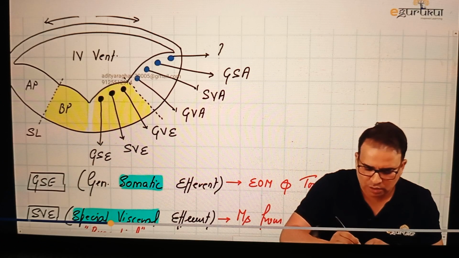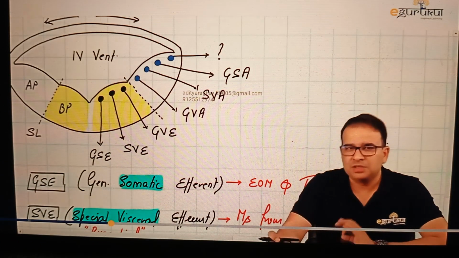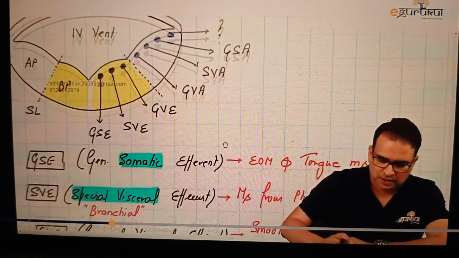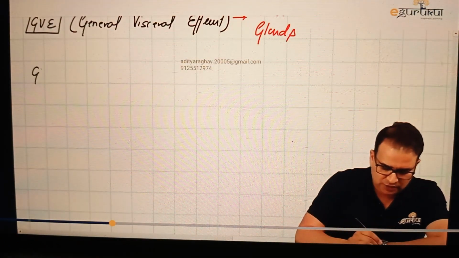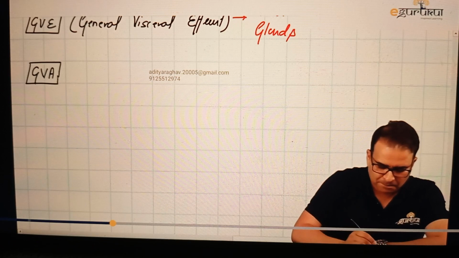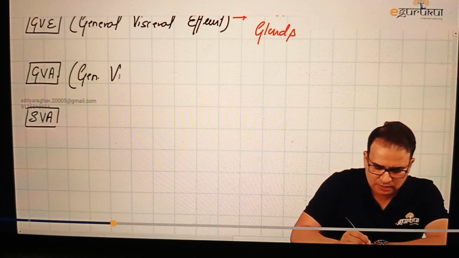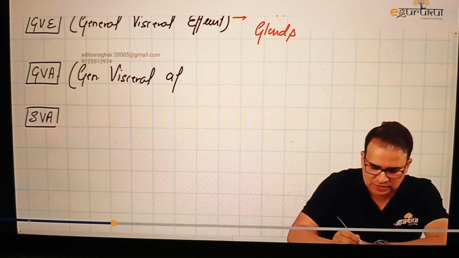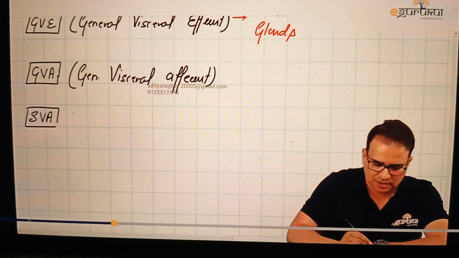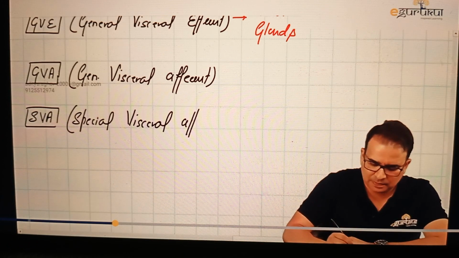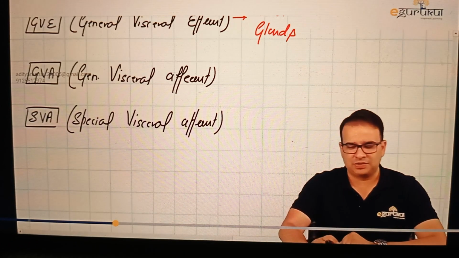But despite that, there is one more column left, and I'll come back to it. Just put a question mark here. GVA, SVA, and GSA. Let's write the name. So first we wrote GVA and SVA. GVA, that is general visceral afferent. Obviously, this time all are afferent. We're talking about the afferent or the sensory column. And we have special visceral afferent. General visceral afferent, special visceral afferent.